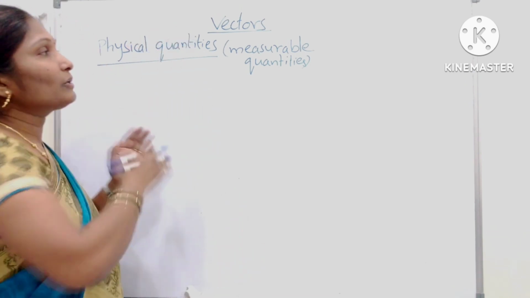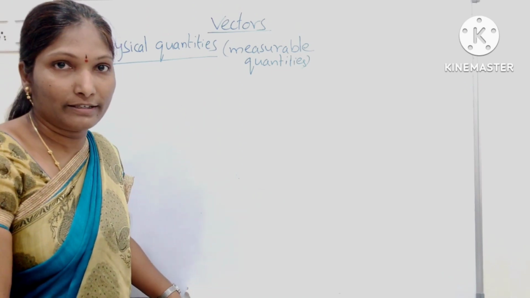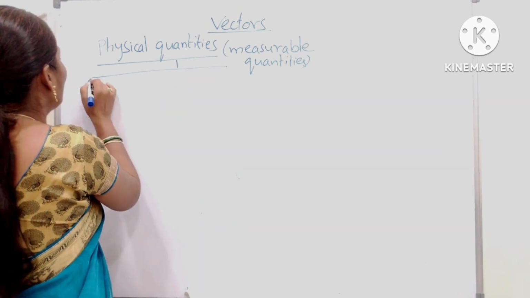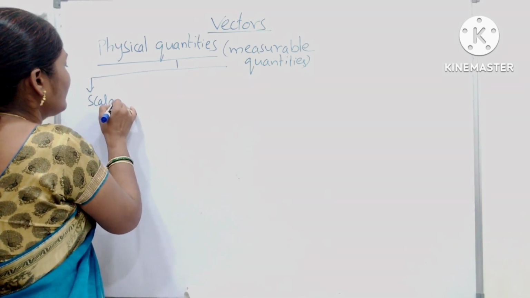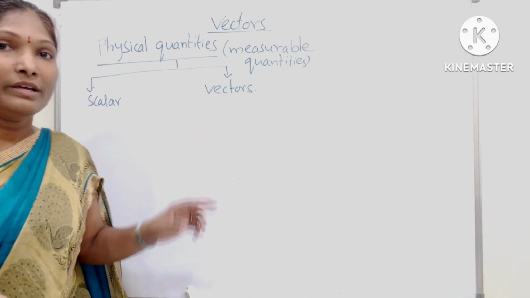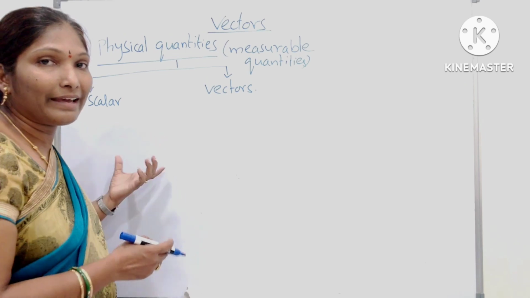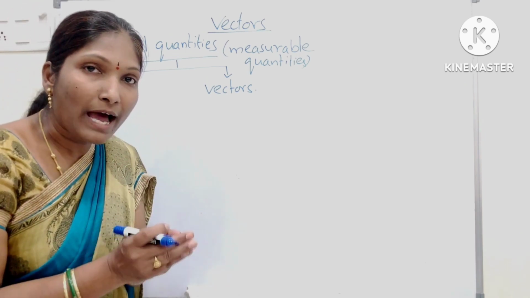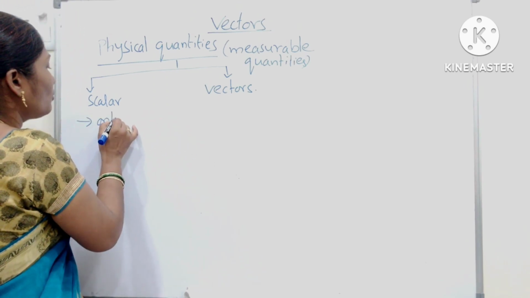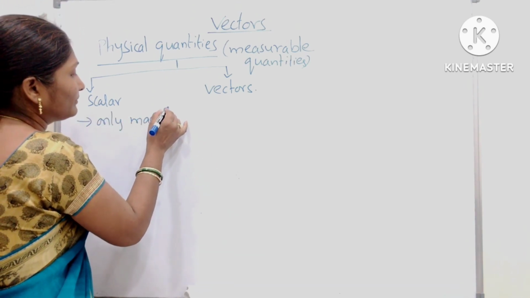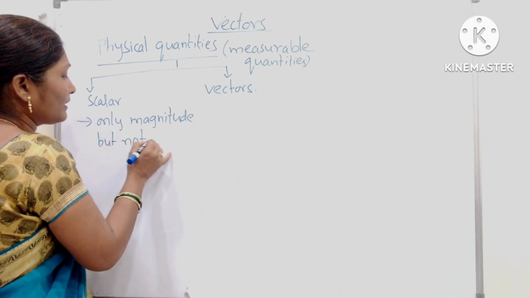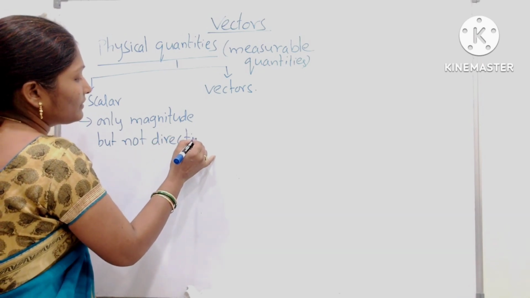Here the physical quantities are measurable quantities, and they are divided into two groups. One is scalars and the second one is vectors. What are scalars and what are vectors? Scalars are the quantities which have only magnitude but not direction. These are called scalars.